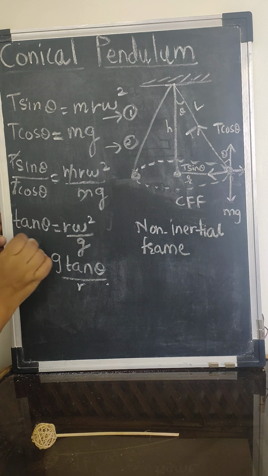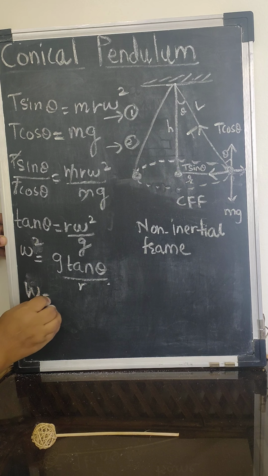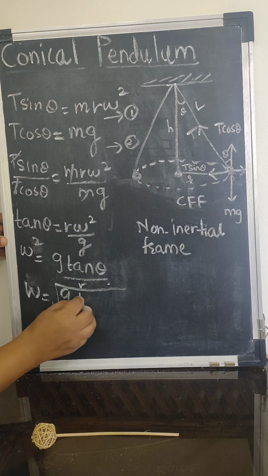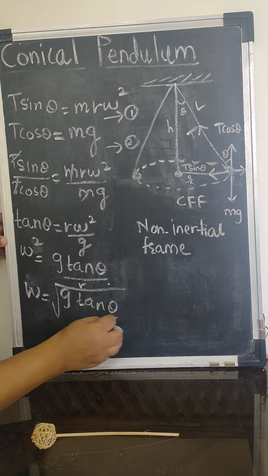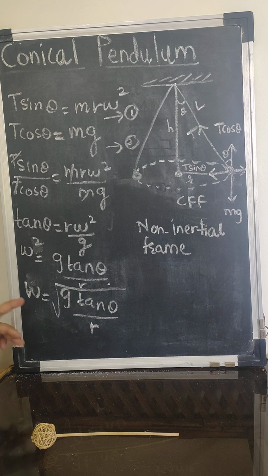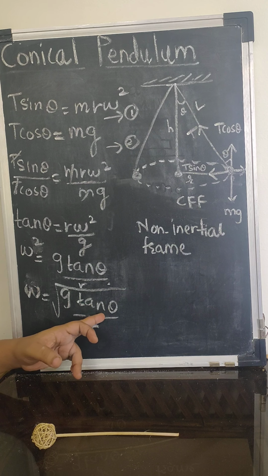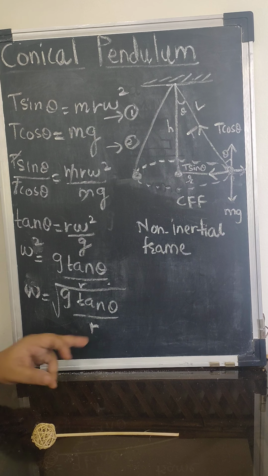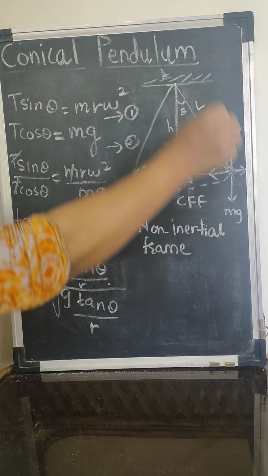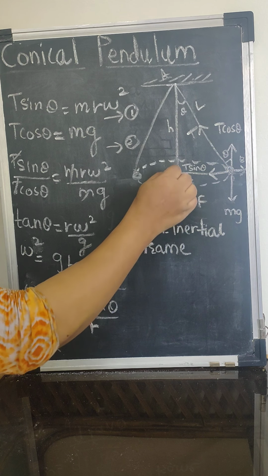Therefore, let me do one more step: omega is equal to the square root of g tan theta upon r. Here we got omega, that is the angular velocity. Omega is equal to the square root of g tan theta upon r. Now, as you will see, let this point be B, and this is the center.